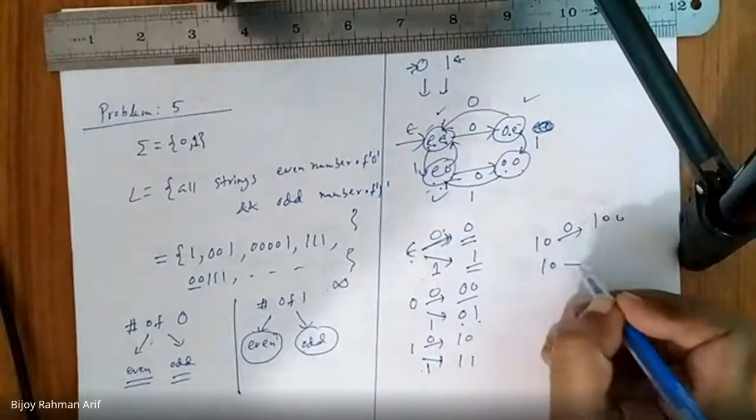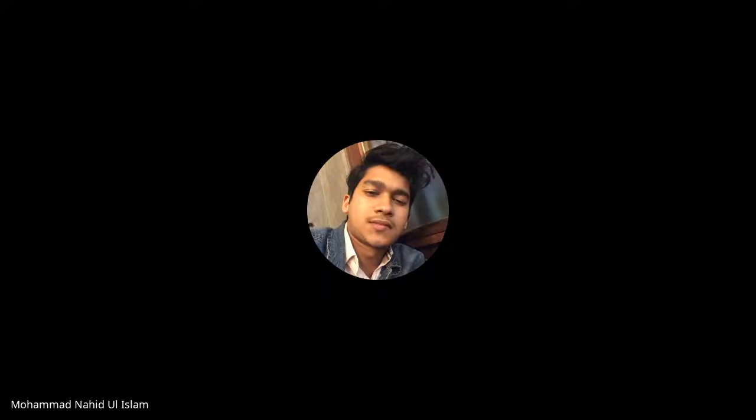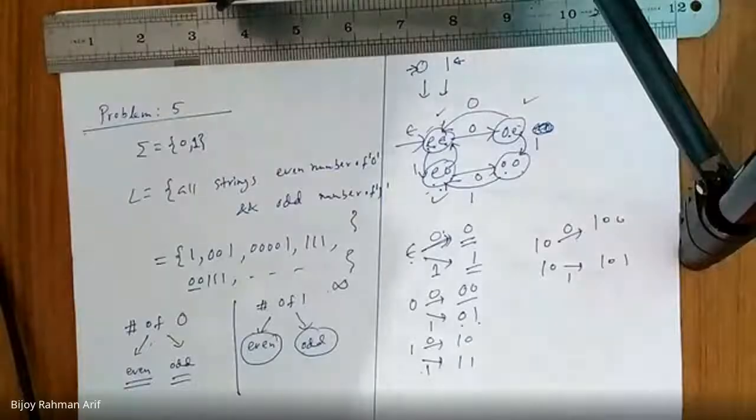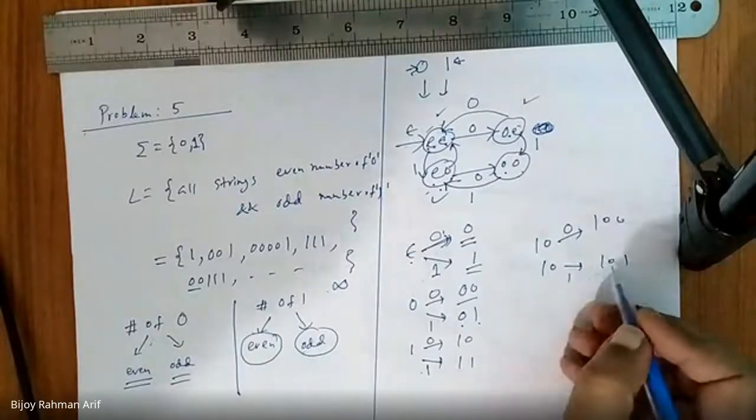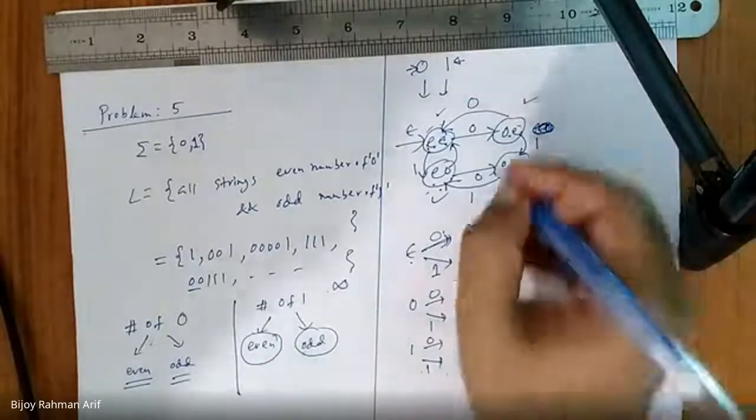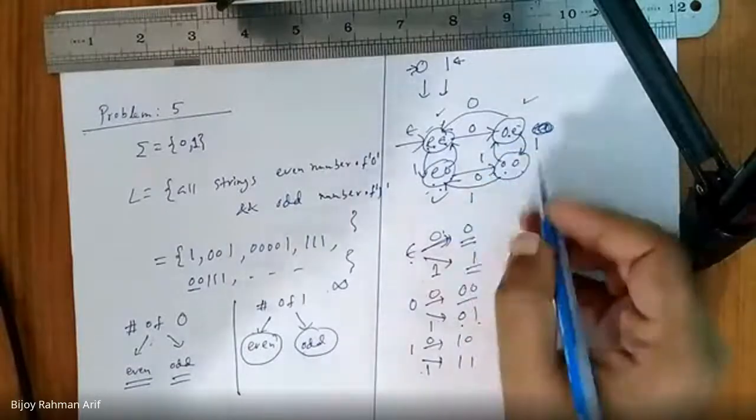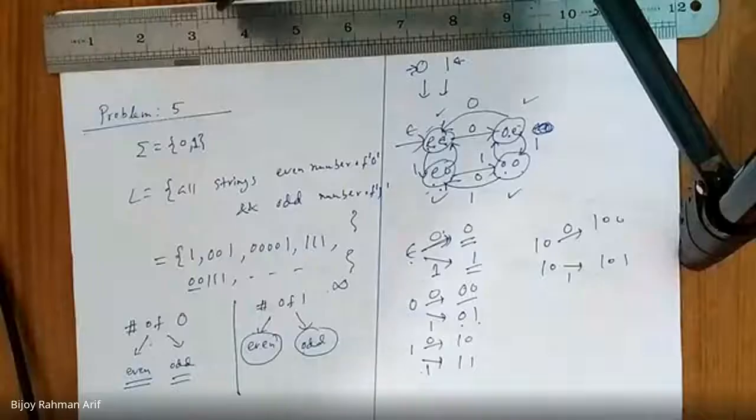And here if I get a 1, it becomes 101, so one 0 and two 1s. So 0 is odd and 1 is even. So I will go there. Then it is also done. Which one would be the final state?